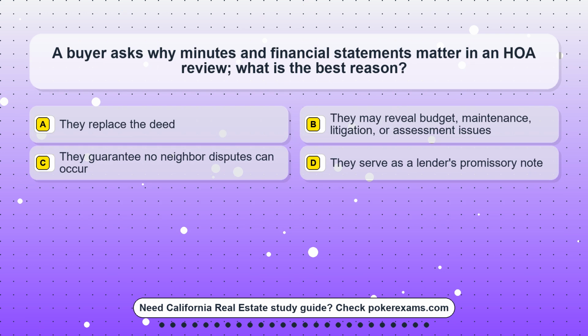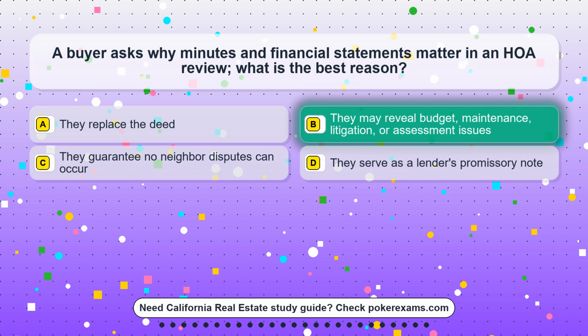Question 21. A buyer asks why minutes and financial statements matter in an HOA review. What is the best reason? Option A. They replace the deed. Option B. They may reveal budget, maintenance, litigation, or assessment issues. Option C. They guarantee no neighbor disputes can occur. Option D. They serve as a lender's promissory note.